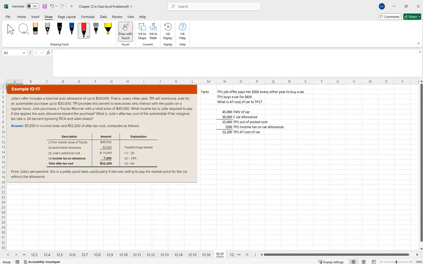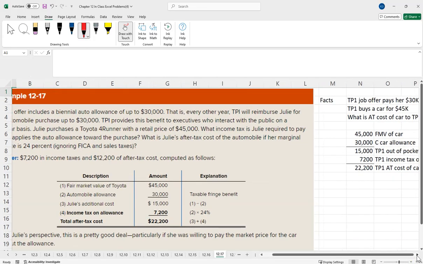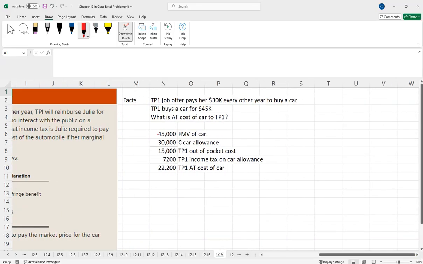But in any event, we're talking about fringe benefits. Here's the idea with it. Let's say you buy a car for $45,000 and your employer says, look, we will give you $30,000 for a personal car. So you may think, well, I bought it for 45, they gave me 30, that thing cost me 15. Here's the problem: this is taxable income to you. You're going to owe $7,200 in tax on that.